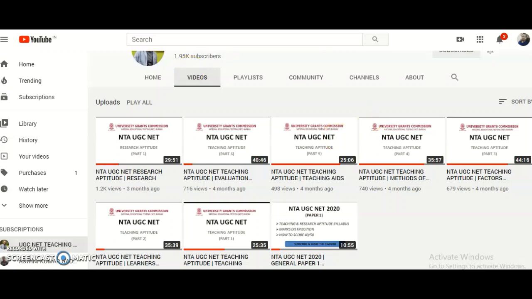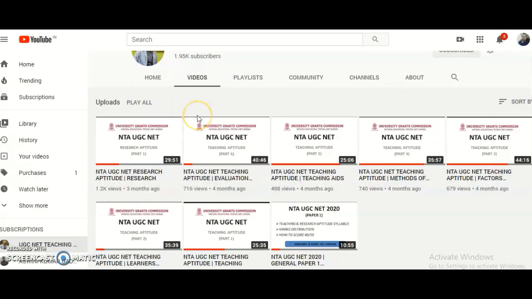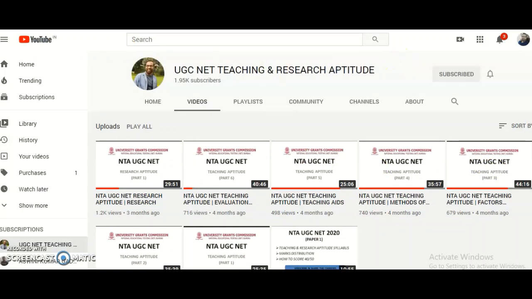So by looking at all this content, that means the electronic science from the Unacademy app and from the YouTube channel, you can guess how I am going to teach paper 1. By looking at all these things, you can decide